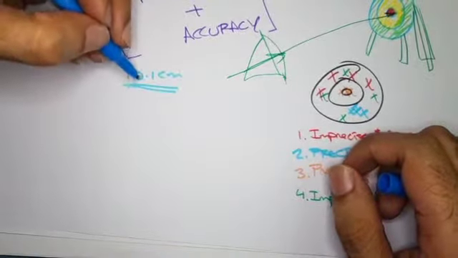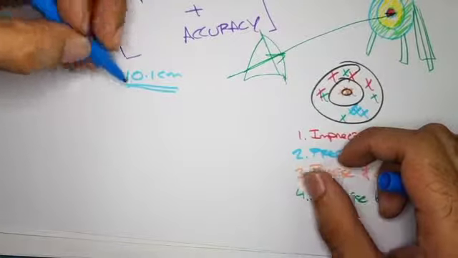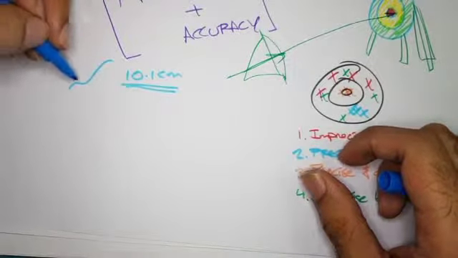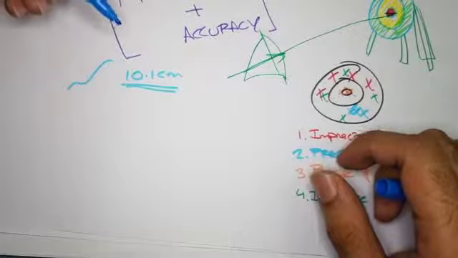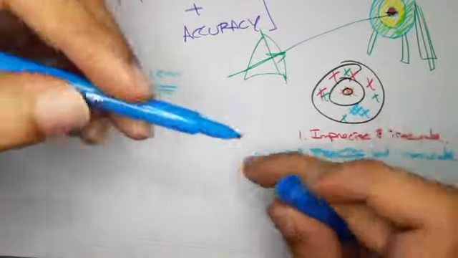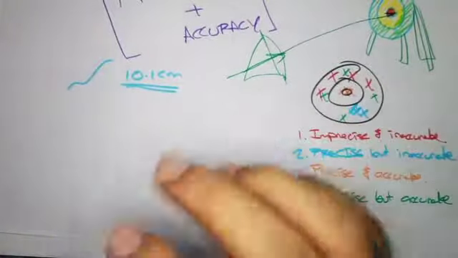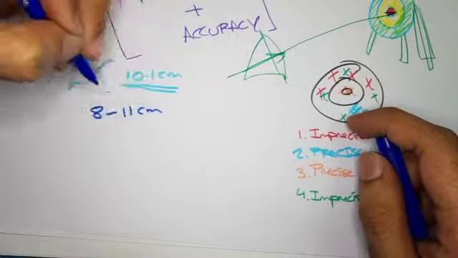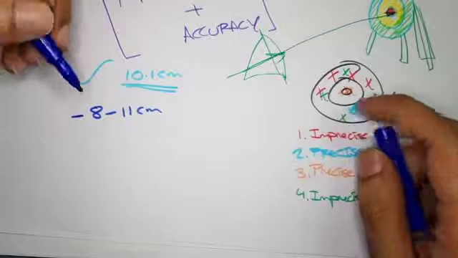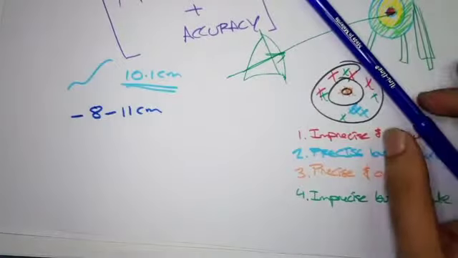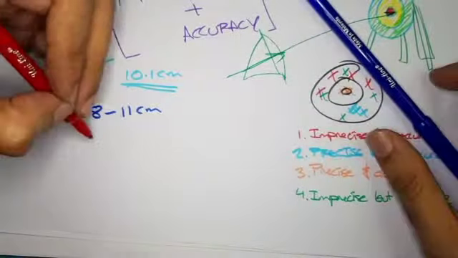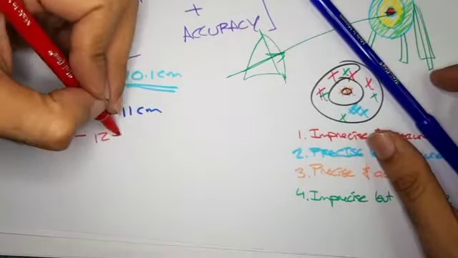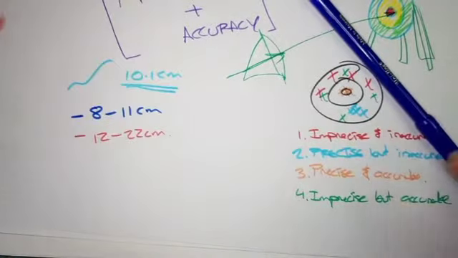So now, say we give this string to a bunch of students to measure, and they come up with different variations in the value. So say a bunch of students come up with values which vary from say 8 to 11 centimeters, right? That's one bunch of students. Then we have another bunch of students who are a bit more careless, so they came up with say 12 to 22 centimeters, right?